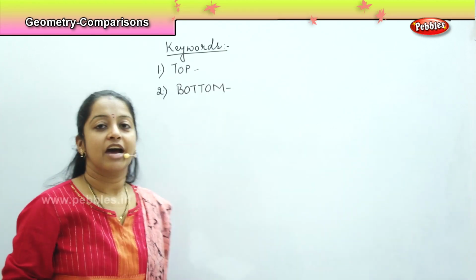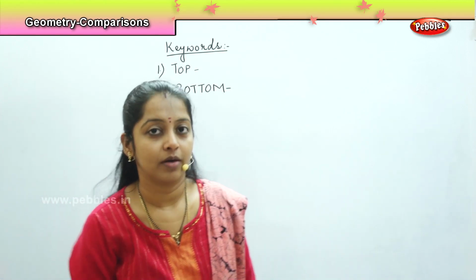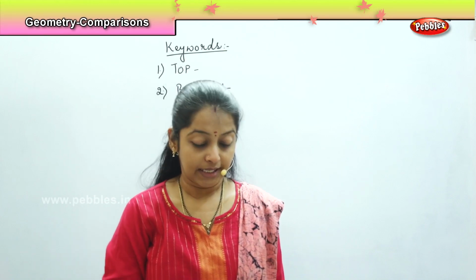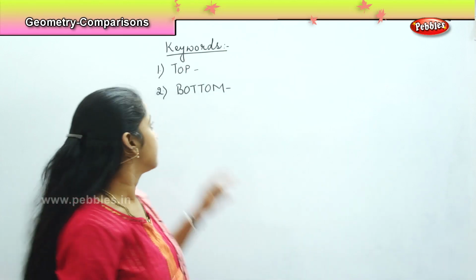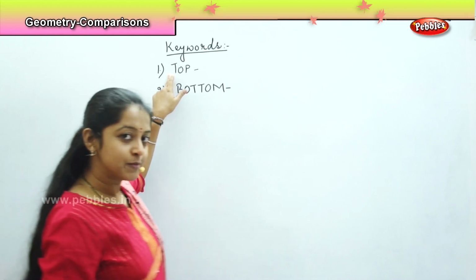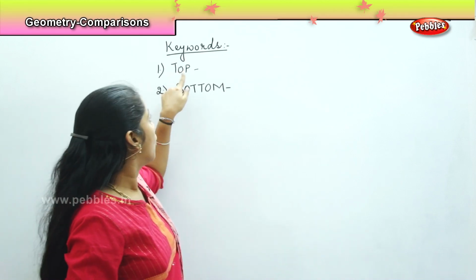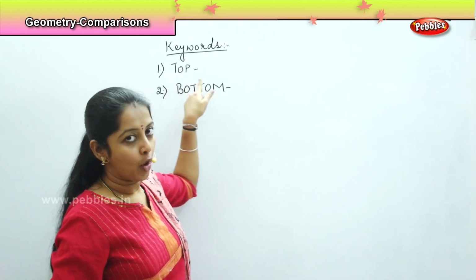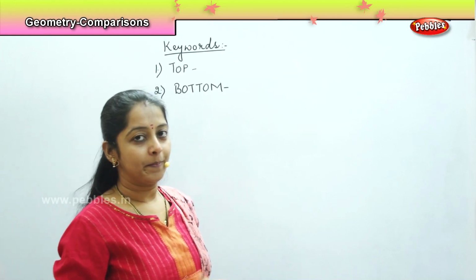Now, our first new word or the key word in this concept is top. How do you spell top? T-O-P. Top.